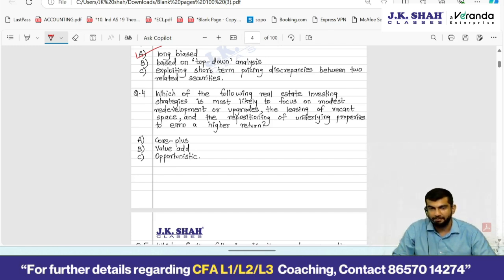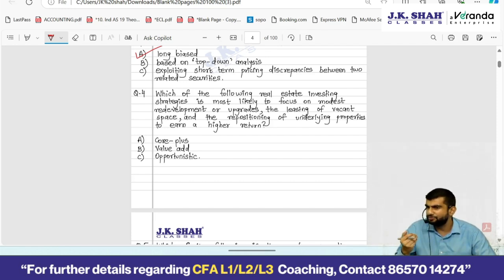Because opportunistic is the major repositioning, totally changing the face of the property. Such words are nowhere given. So between core plus and value add, you have to select one, value add, because it is modest redevelopment, upgrades, leasing of vacant space also is happening.